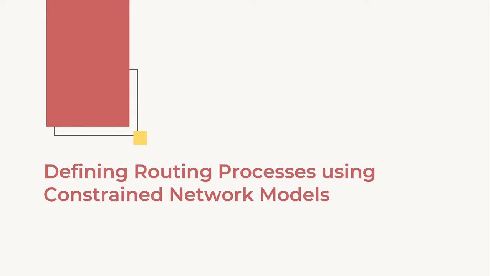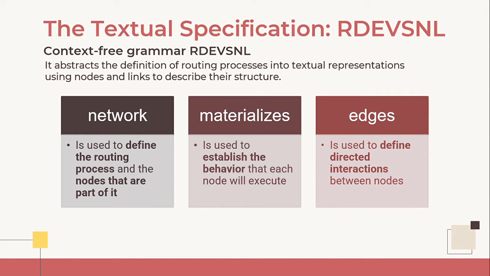Now I'm going to talk about defining routing processes using constrained network models. By using abstraction models to define routing processes, we present a textual representation based on network theory. The textual representation that we call RDEVS natural language is supported by a context-free grammar, also called RDEVS natural language, that is based on a constrained network model to approach the definition of routing processes through the RDEVS formalism.